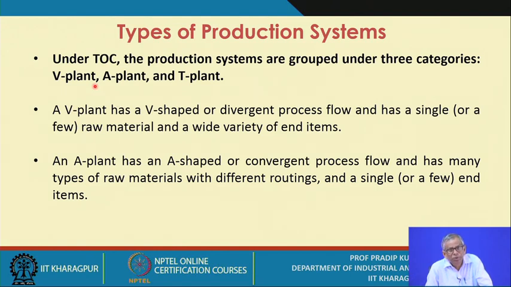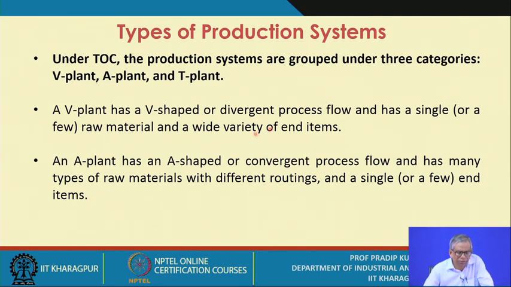We have been using plant because, as we have already pointed out, the TOC approach is to be applied at the plant level, and that's why we have been using this term. Otherwise, it doesn't have any other significance.